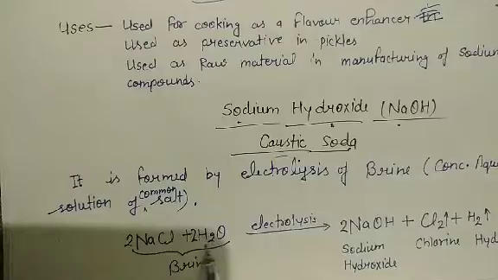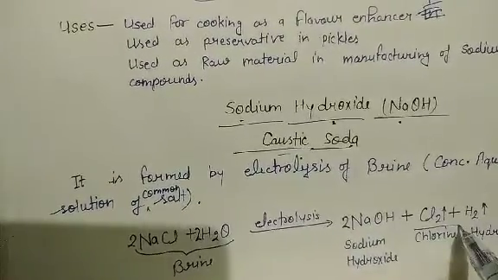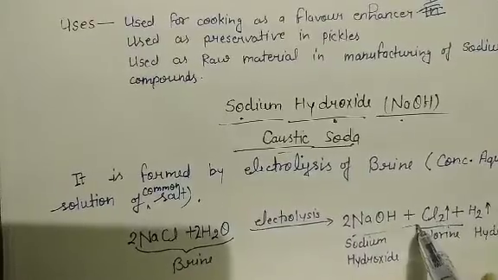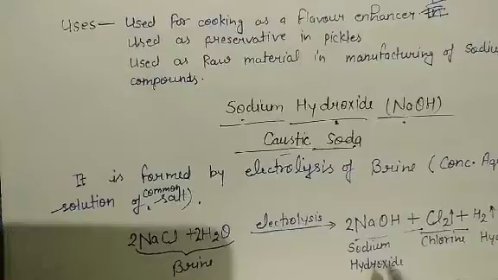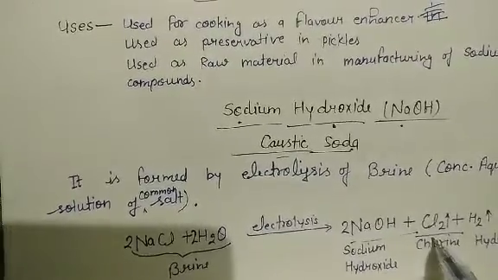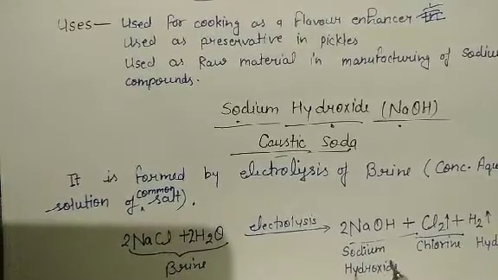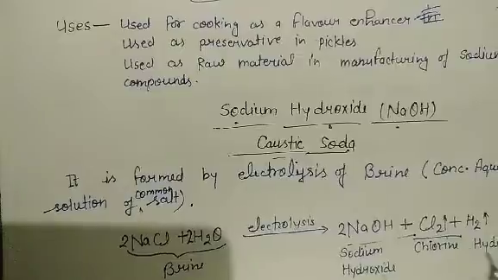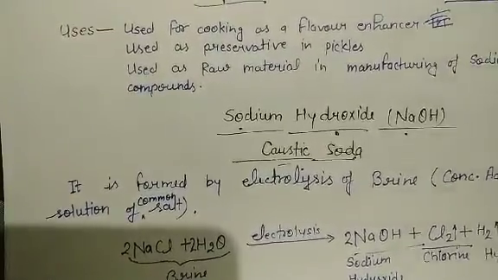As you can see, in this process chlorine is also being formed, and sodium hydroxide, which is an alkali because it is a water soluble base. It can also be termed as alkali. So chlorine and an alkali are being formed. That's why this process is also known as the chlor-alkali process. We will discuss it in more detail.